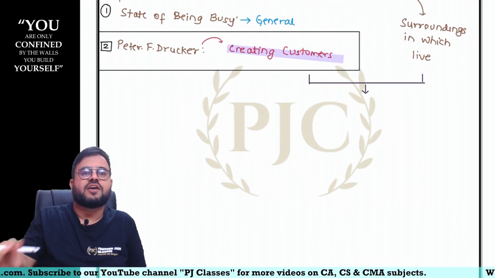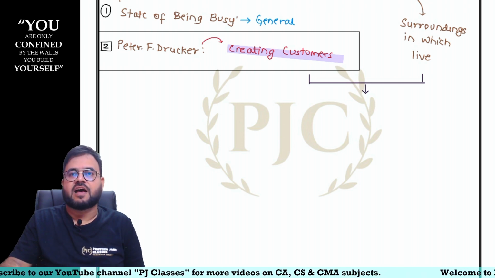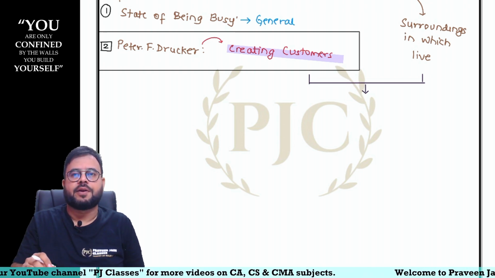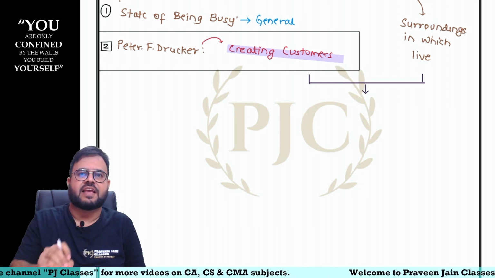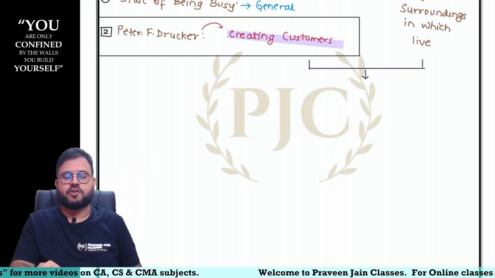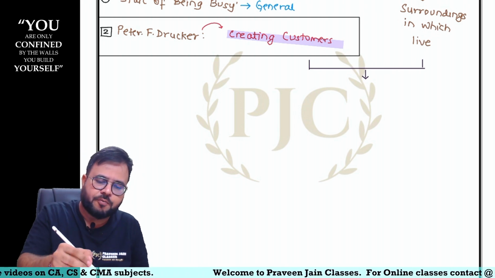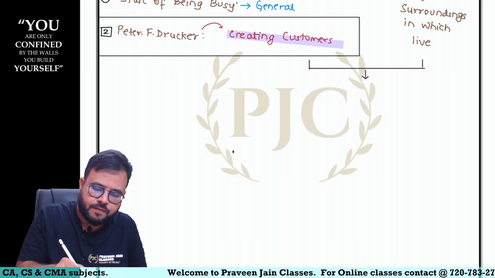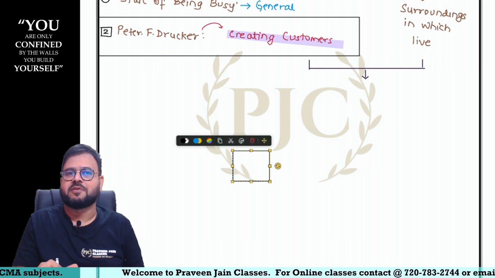So actually our discussion is not business, our discussion is not environment, our discussion is business environment. Okay? So what do you mean by business environment? Imagine this is our business.